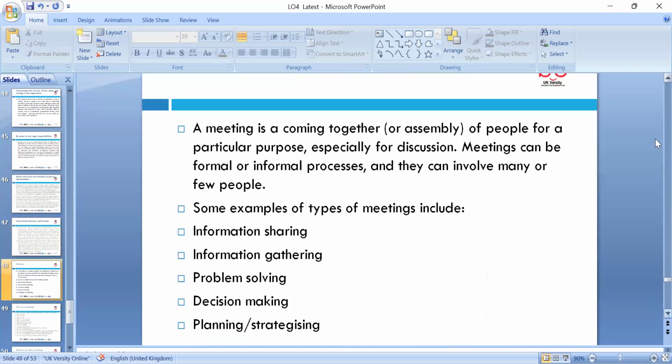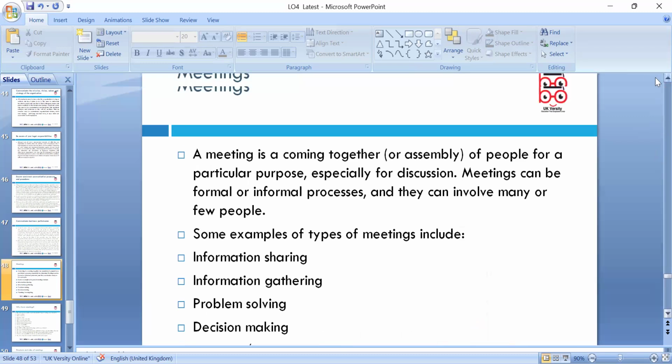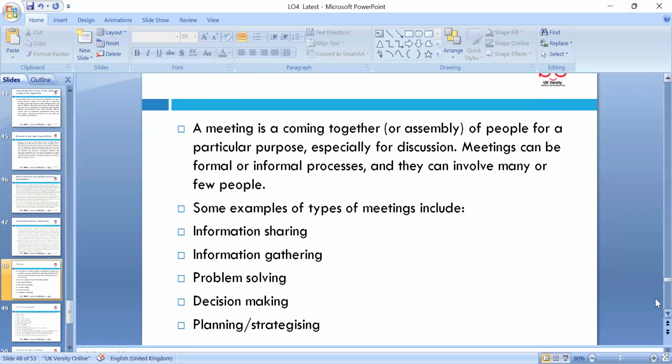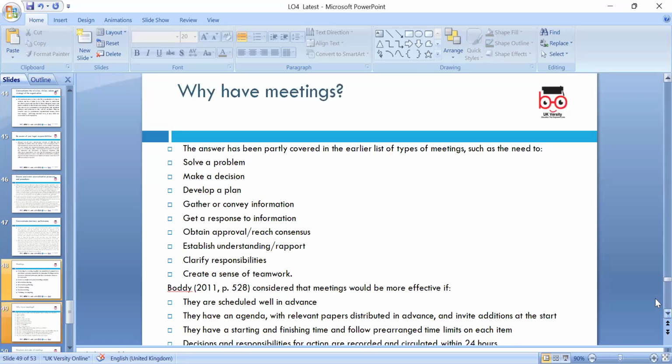pension fund. So we need to look at meetings, which are the coming together of people for a particular purpose, and especially when the company grows, the people grow, and they make a fair contribution, a fair share: information sharing, information gathering, and problem solving. Decision making and all these, the meeting and communication we can do, and make decisions, develop plans, convey information, get responses, obtain approval, reach consensus, clarify responsibility.